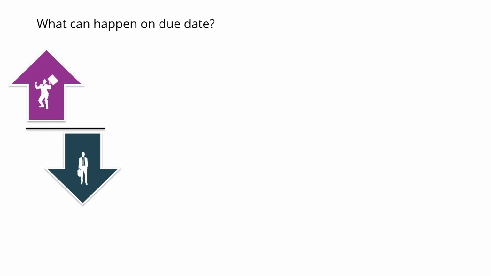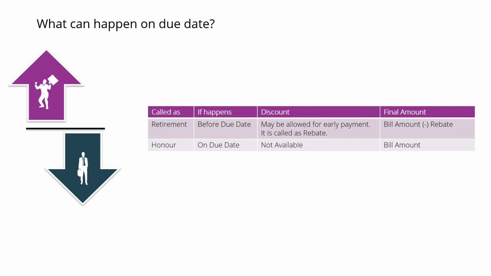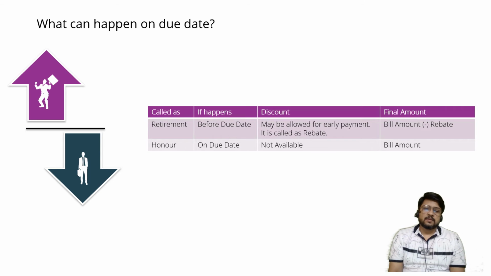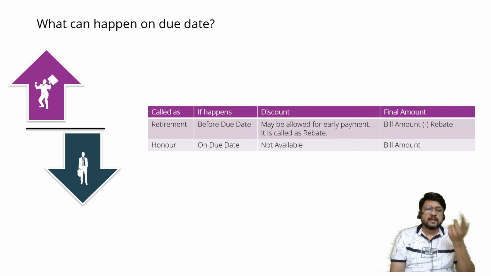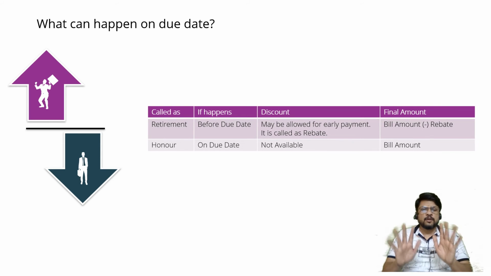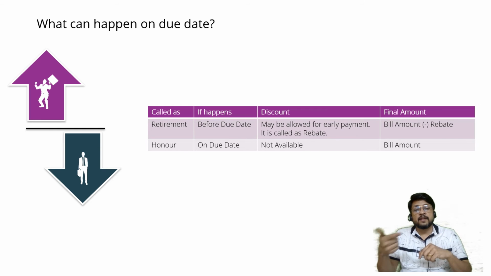Now let us try to understand what are the different terms which will have to be kept in mind by us when it comes to honor or when it comes to dishonor. In case of honor, there are two different situations. Either the bill is honored by way of retirement, or the bill is honored by way of honoring, nothing more than that. Now, what is the meaning of retirement, or what is the meaning of normal honor? How are they different from each other?